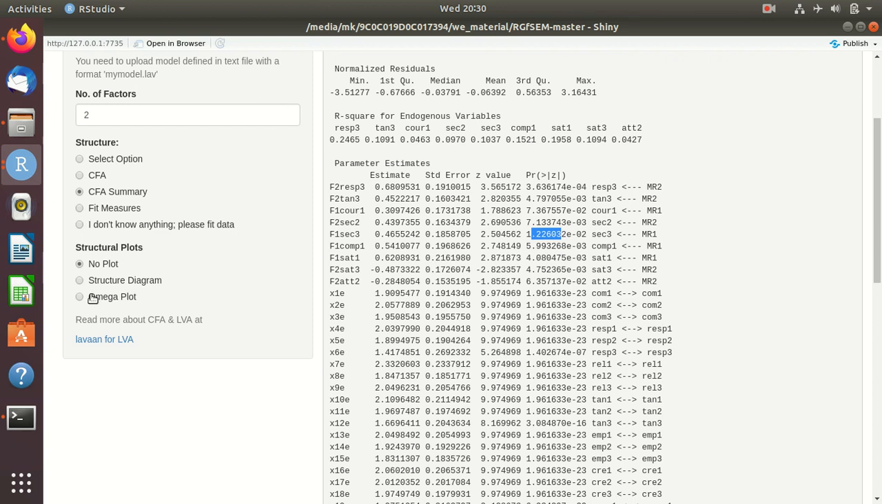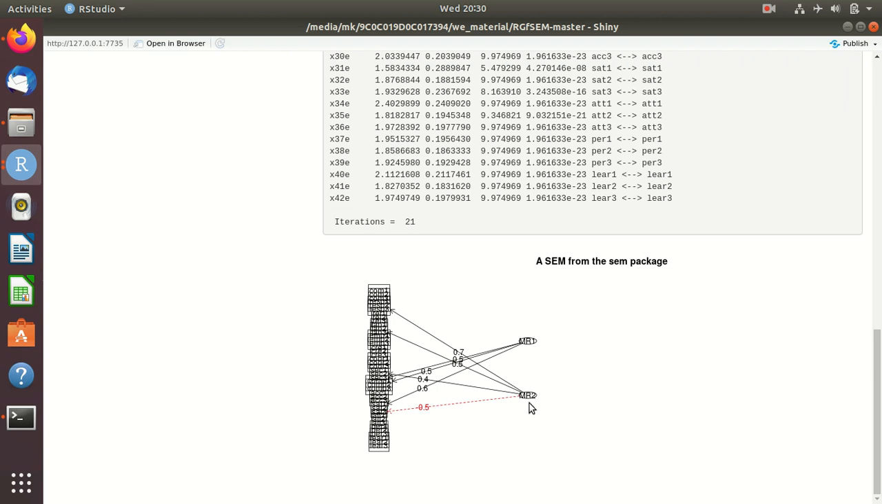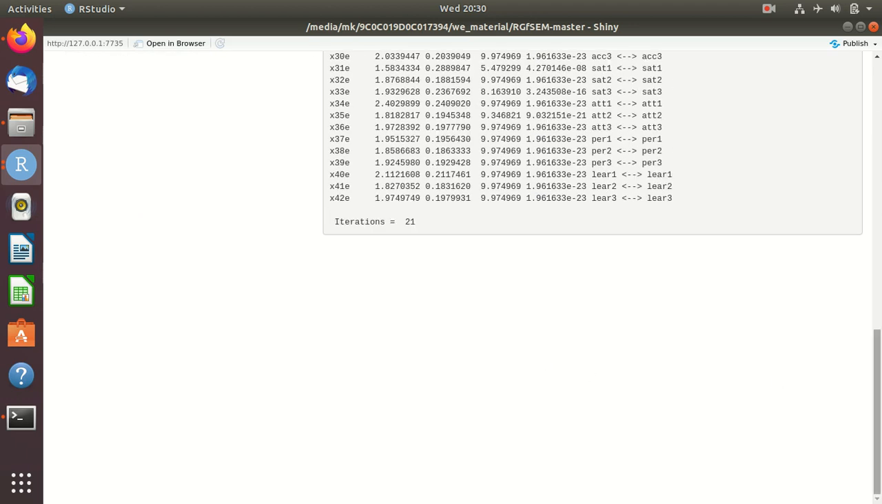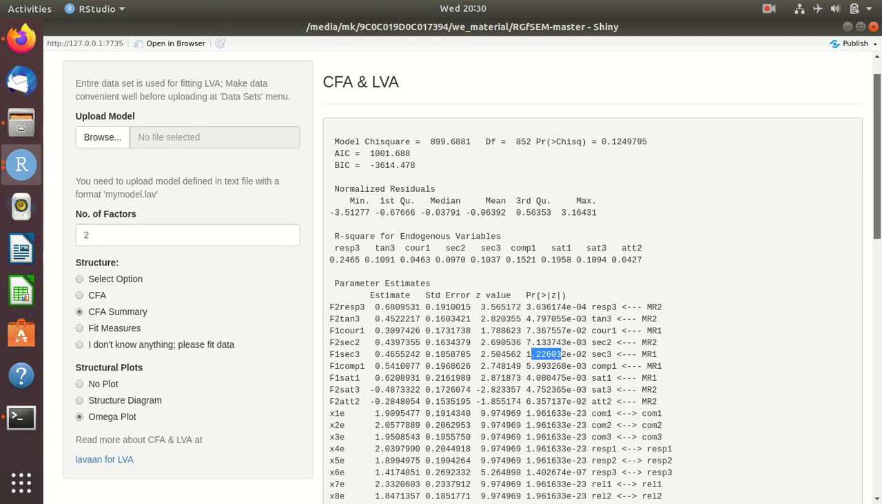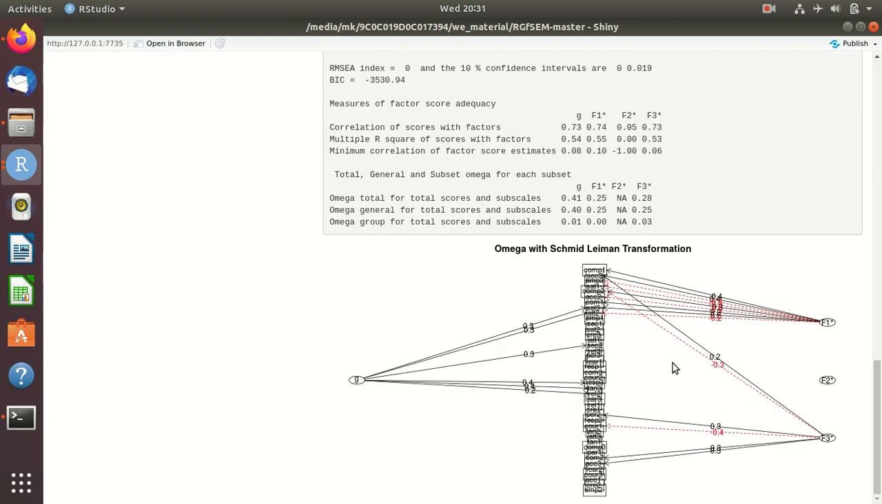Now straight away we can go for the structure diagram, and here we can request a two-factor solution. We imagine two different constructs inside this. So these are the two hidden dimensions, and these are the relationships with the service quality variables. Also there is again the same omega plot which we have seen earlier. I think it is not coming right now. I think we can see it here, I guess. See, omega plot here. This is the omega plot.